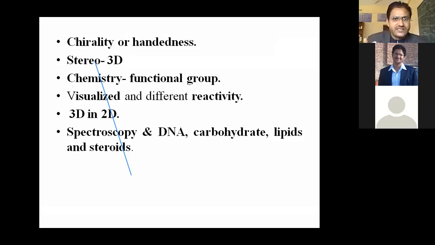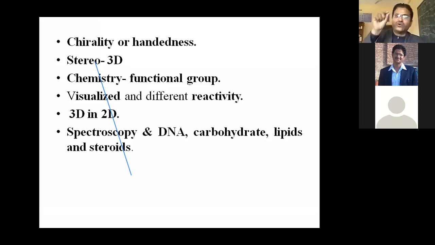And secondary metabolites like alkaloid, terpenoid, steroid, and iridoid, right? So different types of chemical compounds exist mainly in plants. On the basis of stereochemistry, it is clear all those molecules are 3D in their structure.